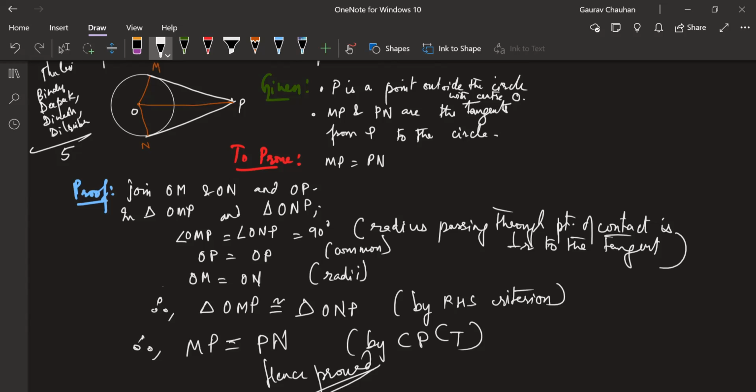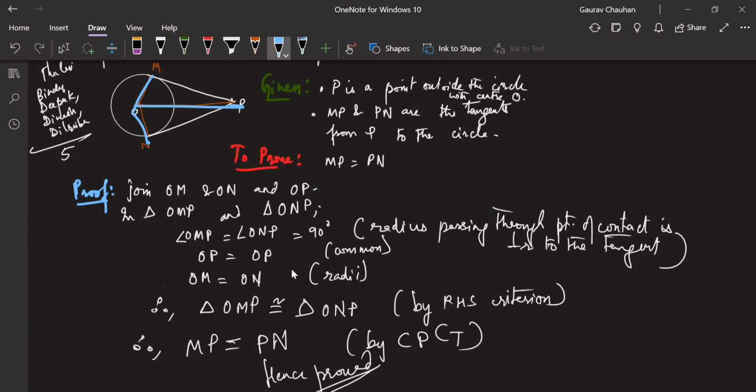Okay, there is a corollary, or another conclusion which we can draw using the same flow of logic. If these two triangles are congruent, we've already said these two triangles are congruent, right? It's not actually a corollary, but let's see. These two triangles are congruent, which means this full angle is divided into half by this line, correct? Because this angle and this angle also have to be equal. Because both triangles are congruent, which means OP is the bisector of angle MON.